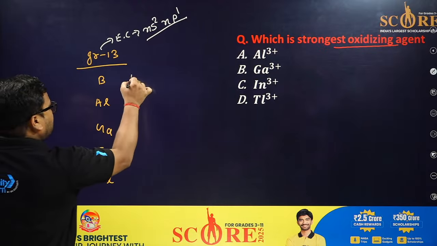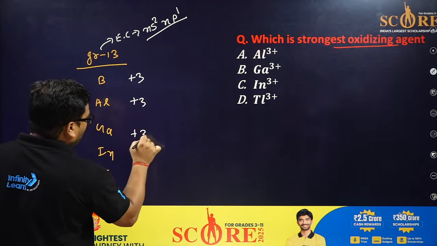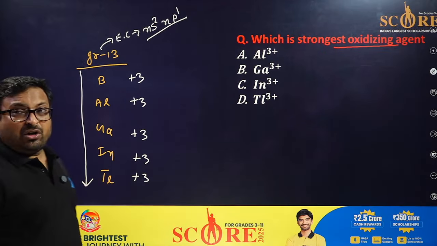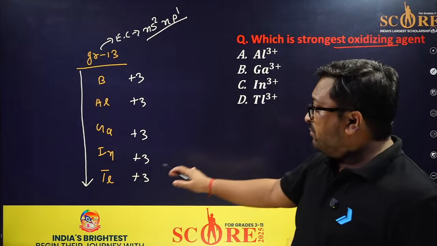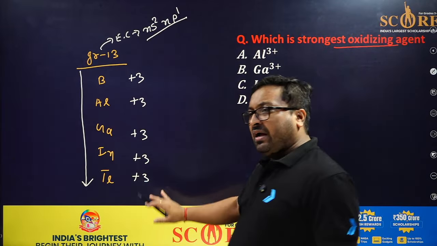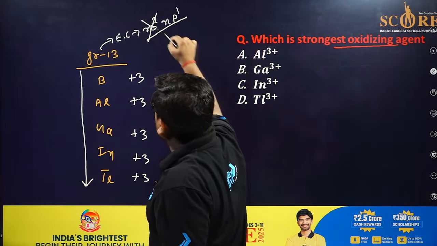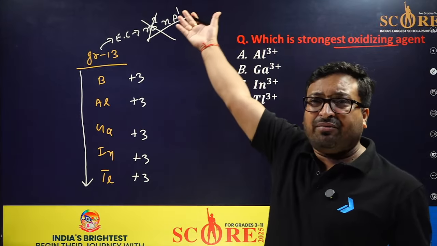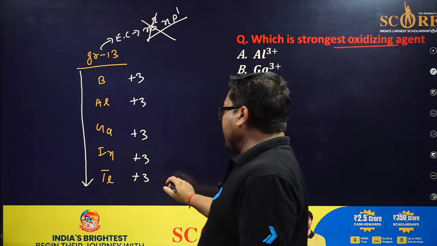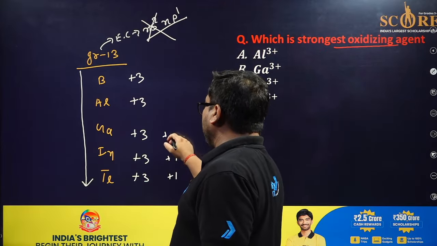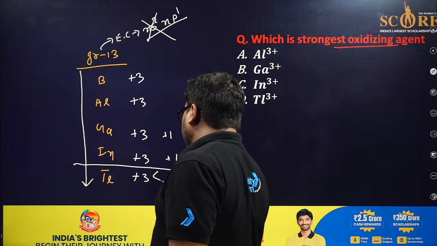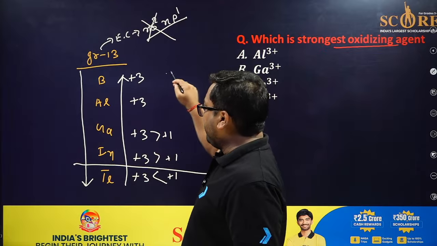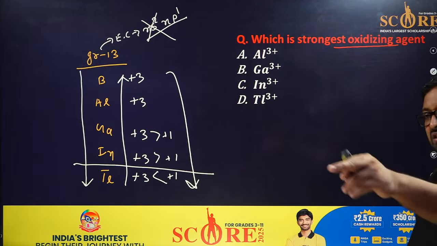Now, chemistry is all about experiments. You were expecting a +3 oxidation state from everyone. But it was observed that when you move from top to bottom, in the heavier P block elements, the s electrons stop participating. This question was also asked in JEE. The reluctance of the ns electrons to participate in bonding means it will start showing +1 also. Only in this case is +1 more stable than +3. Everywhere else, +3 is more stable.